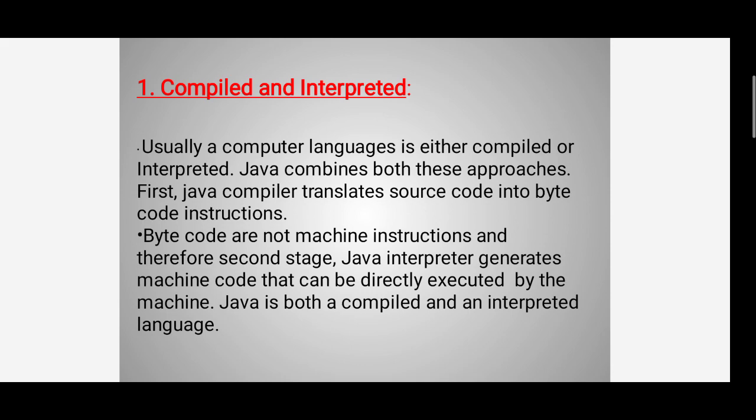First, Java compiler translates source code into bytecode instructions.